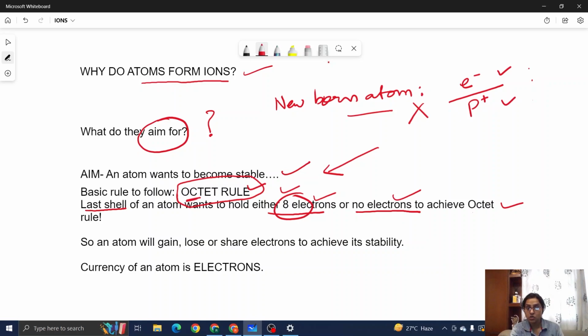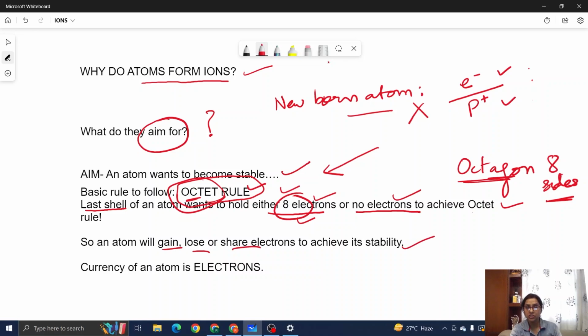Octa means 8. Octagon. Just remember, an octagon has 8 sides. I'm sure you can relate this word octagon to octet here. So the octet rule says 8 electrons in the last shell of this atom, or this atom is absolutely fine with having no electron there at all. It is ready to achieve this just to become stable. So this atom is now going to gain or lose or share electrons so that this octet rule is achieved.